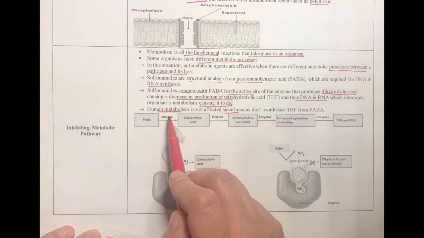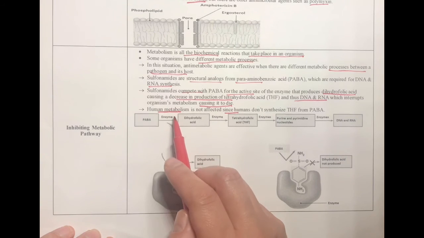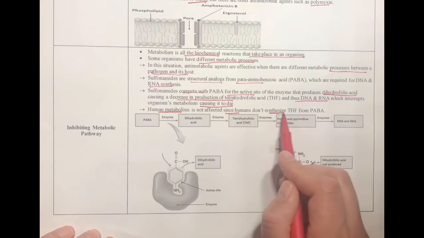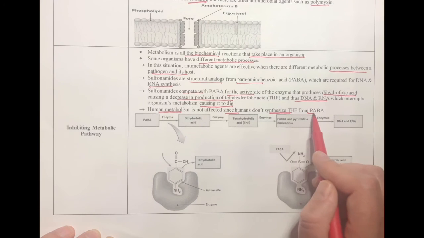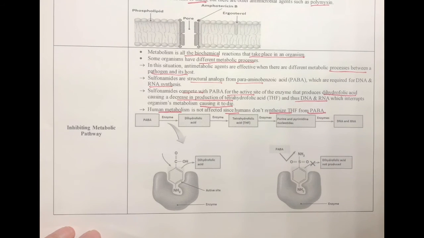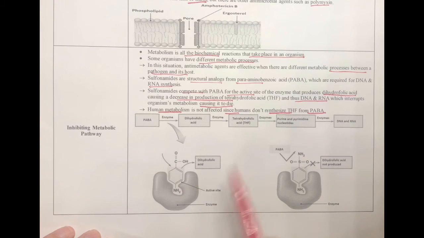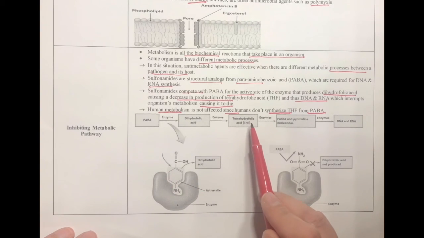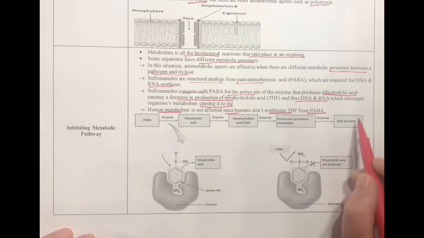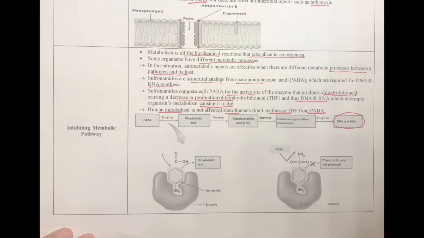Human metabolism is not affected by sulfonamides since humans don't synthesize THF from PABA. And we can see this is the metabolic pathway in which PABA is converted to tetrahydrofolic acid, and this helps with DNA and RNA formation.